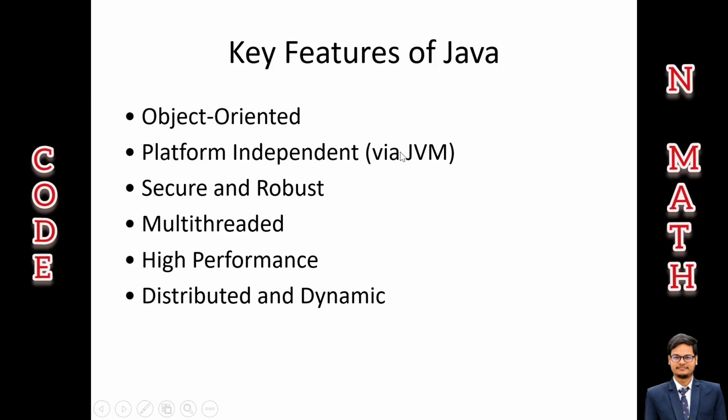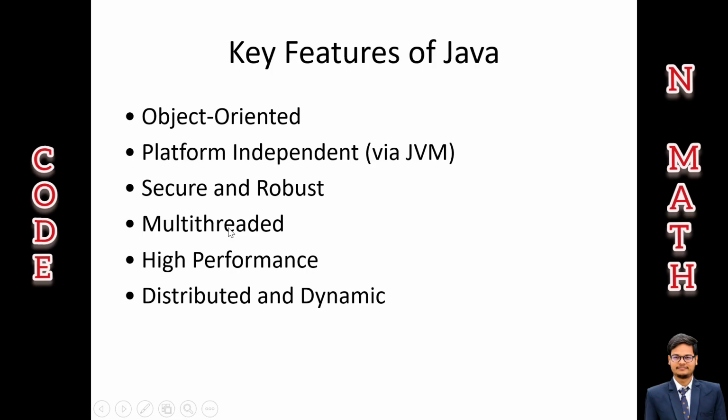It is platform independent due to the JVM. With the help of the JVM, Java runs on any system. There is no need to rewrite the code for different operating systems, as we discussed earlier. And the third one is secure and robust. Java avoids direct memory access and has strong error handling, making it reliable and safe. So it is called a secure and robust programming language.